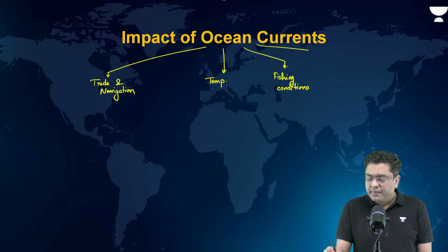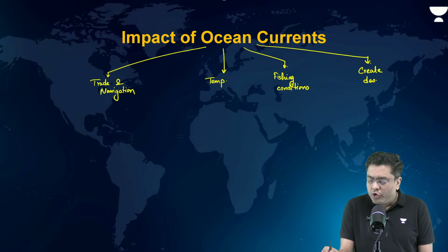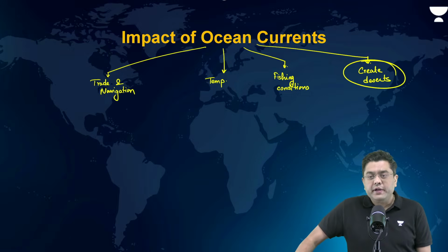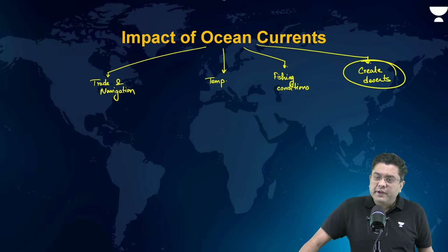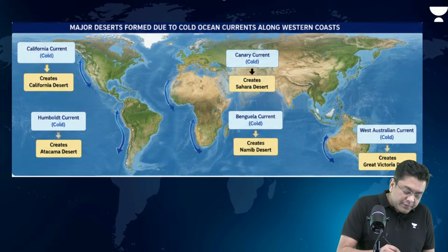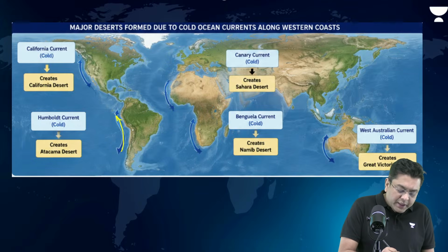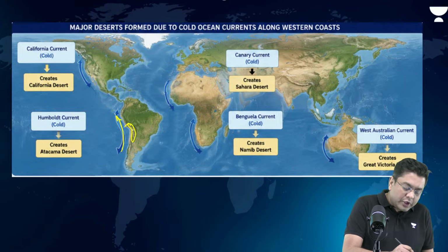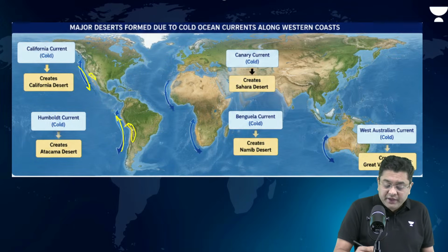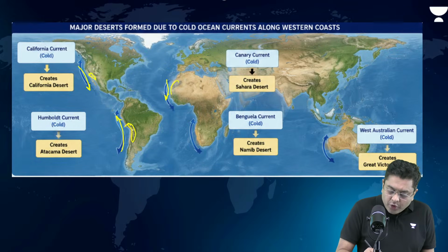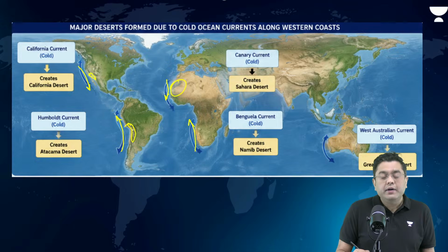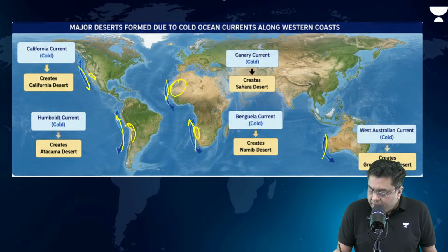Then create deserts. Wherever you have cold ocean currents, in those areas, they create deserts. Always. How? So observe. Here you have the cold Peru current. Here you have the Atacama Desert. You have the cold California current. You have the case of the desert, the Mojave Desert in the region. Cold Canary current, Sahara Desert. Right? Cold Benguela current, the Namib Desert. Cold West Australian current, the Victorian Desert.